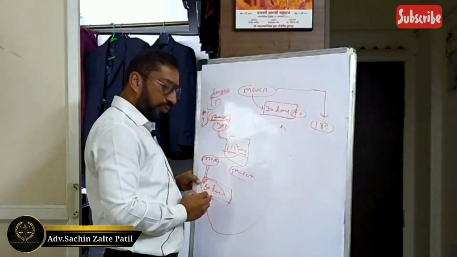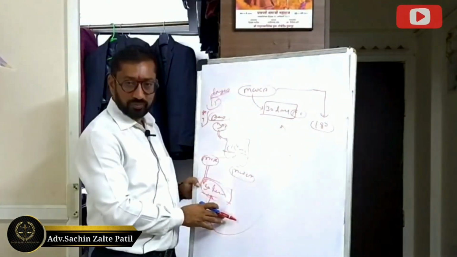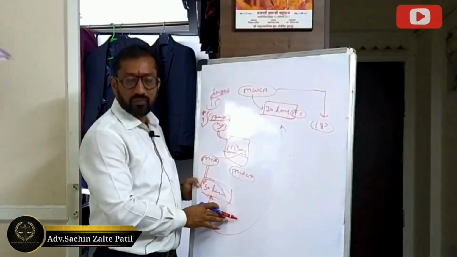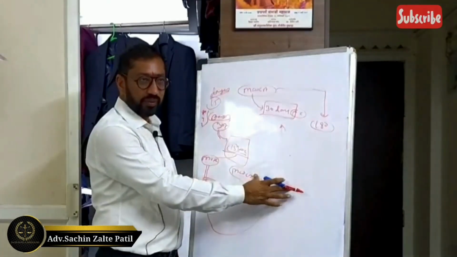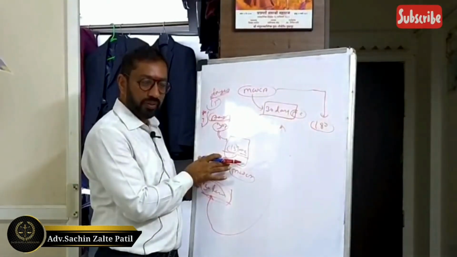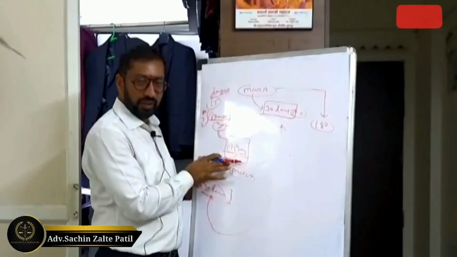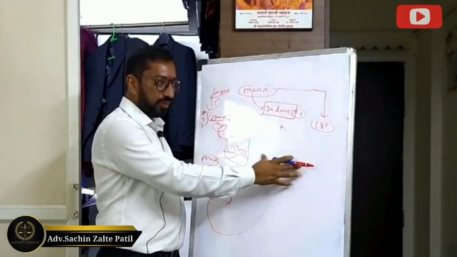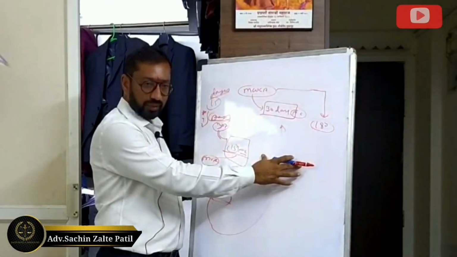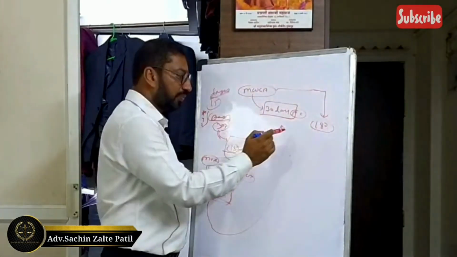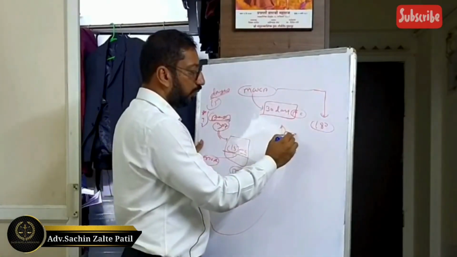Now in which court do they have to produce the accused person? Before the MCOCA court, because when MCOCA has been applied, the ordinary court has no power to grant PCR. Only the special MCOCA court has the power. So they have been produced before the MCOCA court.